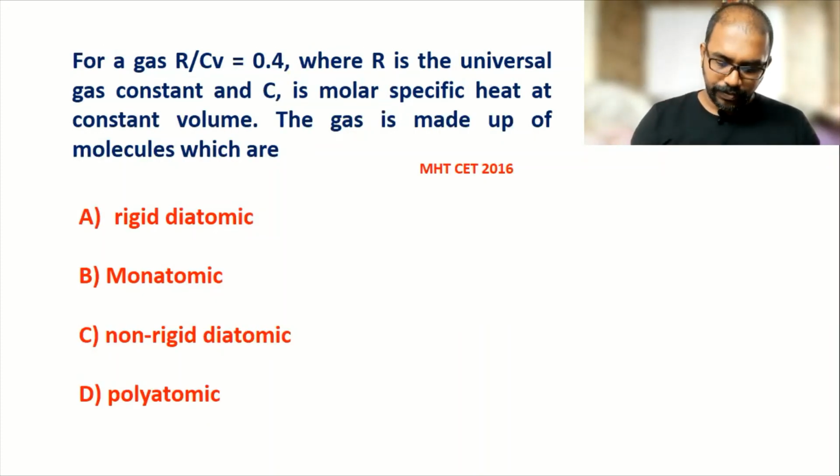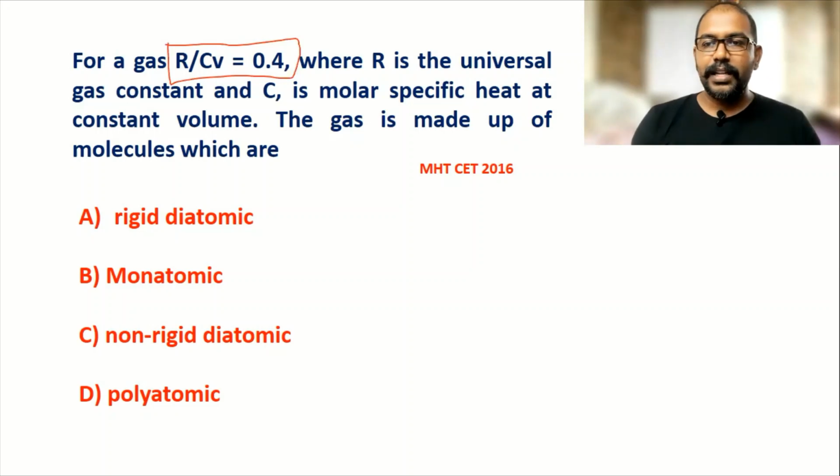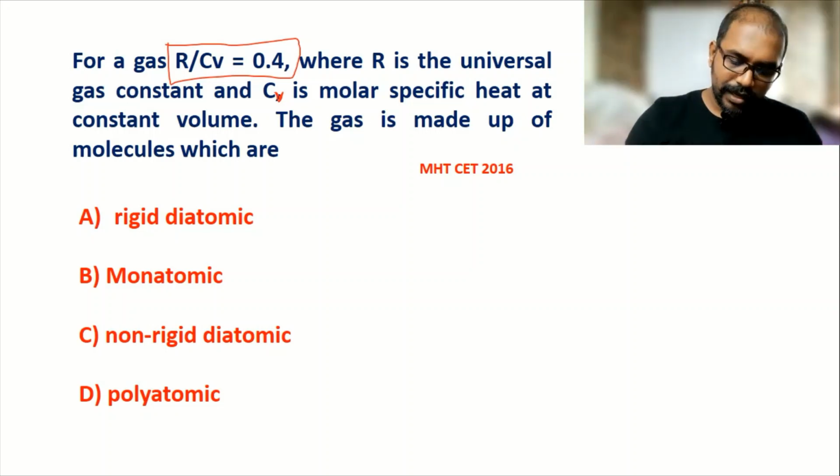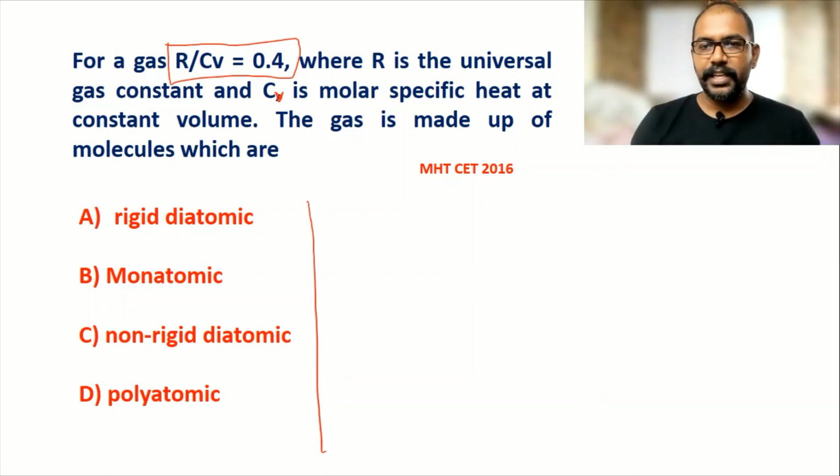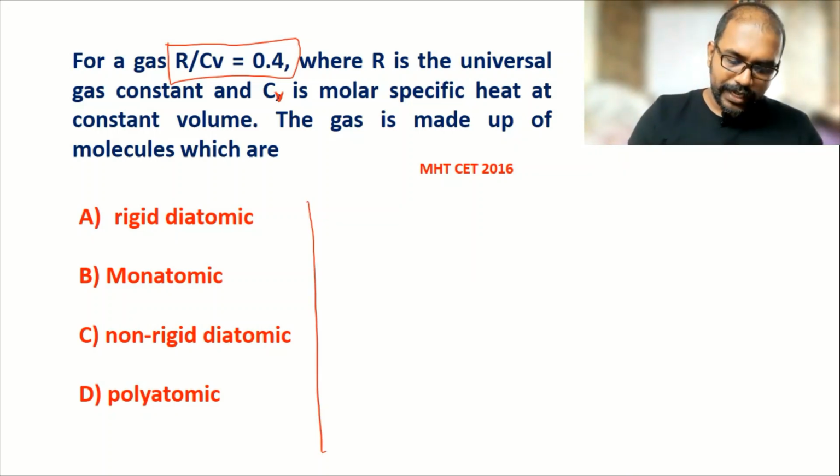Next question. For a gas, R divided by Cv is 0.4, where R is the universal gas constant, Cv is the molar specific heat at constant volume. The gas is made up of molecules which are... Now which molecule it is, we have to decide. We learned applications of specific heat, in that we already derived. So I consider first